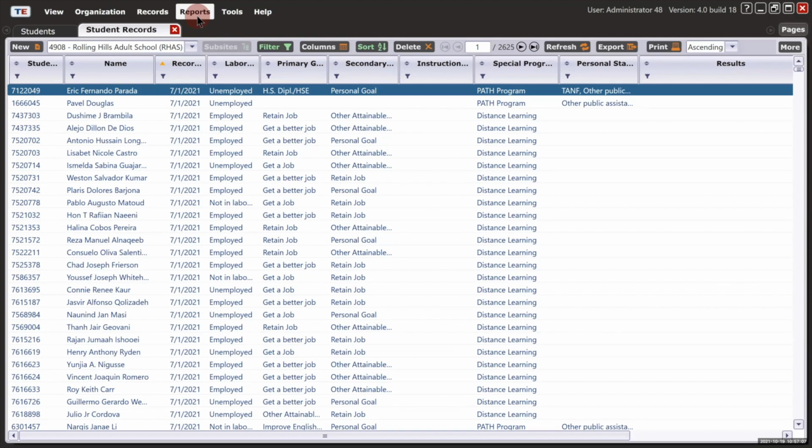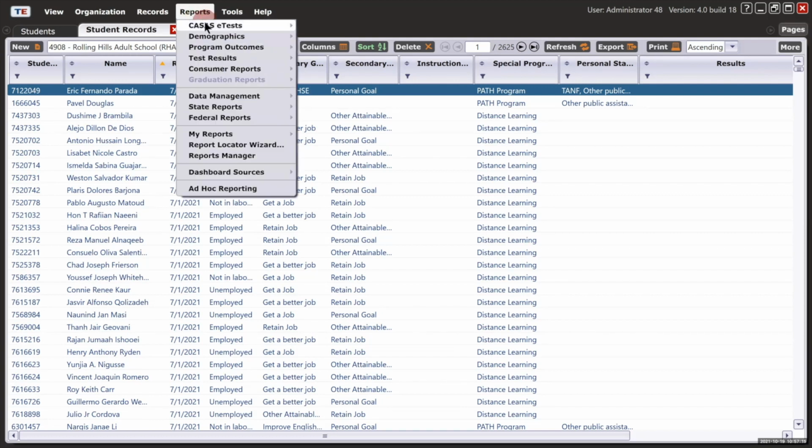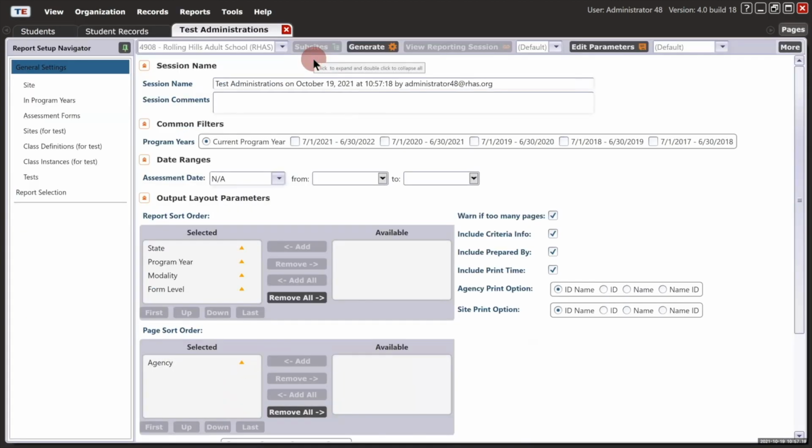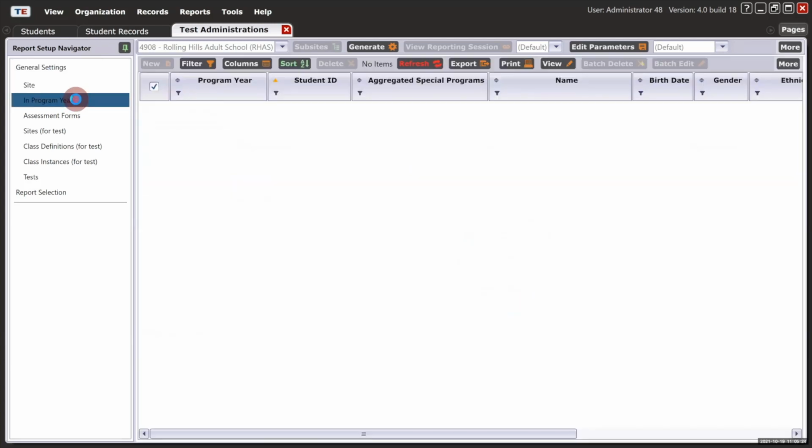To report the number of tests administered per special program, use the Test Administrations report. From the menu bar at the top, click Reports, CASAS e-Tests, and select Test Administrations to open the report generator. From the Report General Settings page, enter a name for your report. From the Report Setup Navigator at the left, click In Program Years to filter the population for your report.